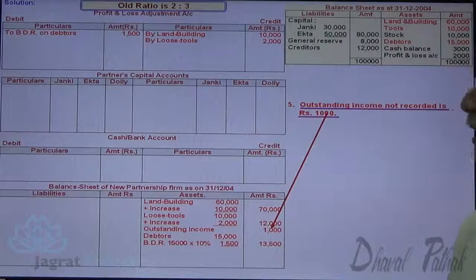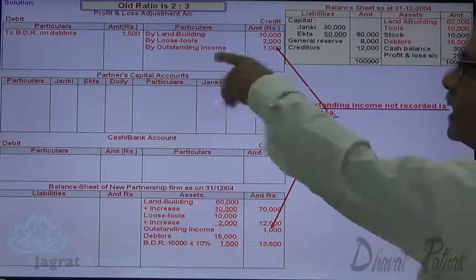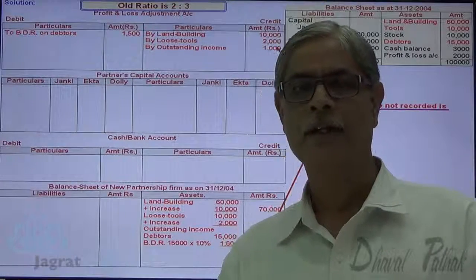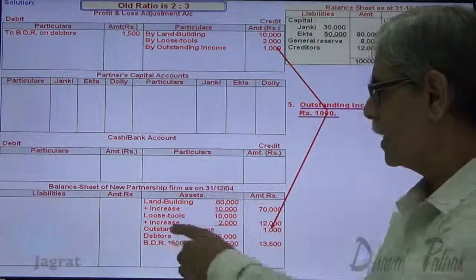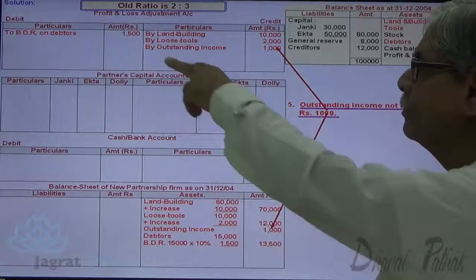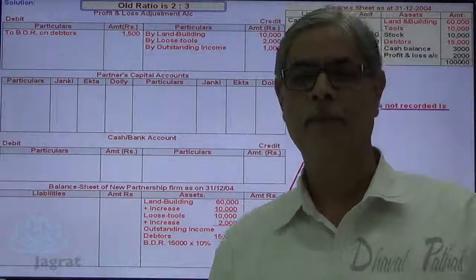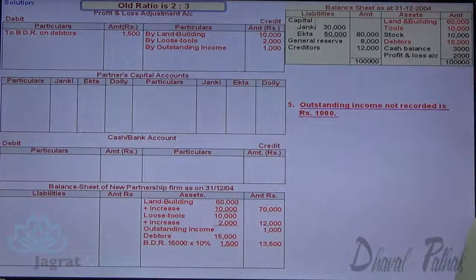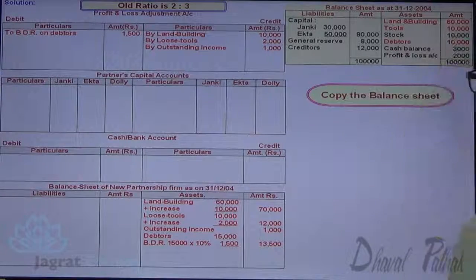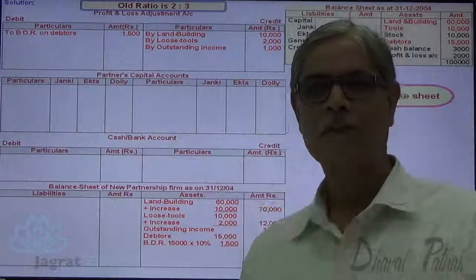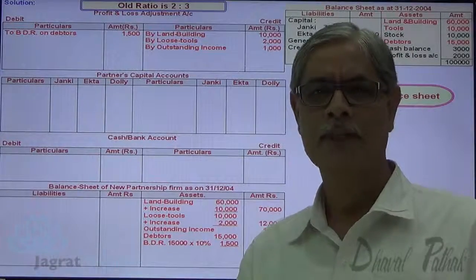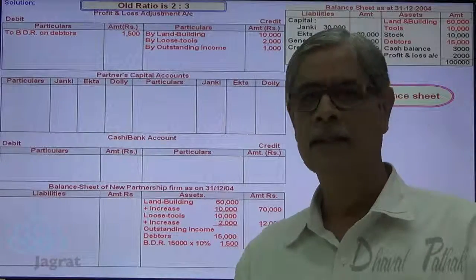Outstanding income, balance sheet asset side. Profit and loss adjustment account is credited with 1,000. This is how this revaluation adjustment is taken care of. The journal entry: outstanding income account debit 1,000 to profit and loss adjustment account credit 1,000. That's a journal entry. Now after considering this revaluation adjustment, I want to consider the remaining details of the balance sheet for the purpose of completing this sum.